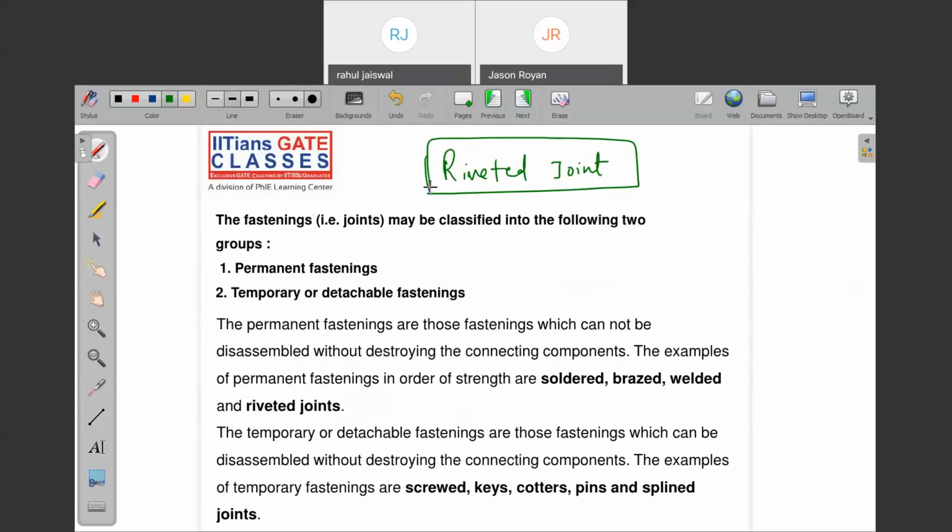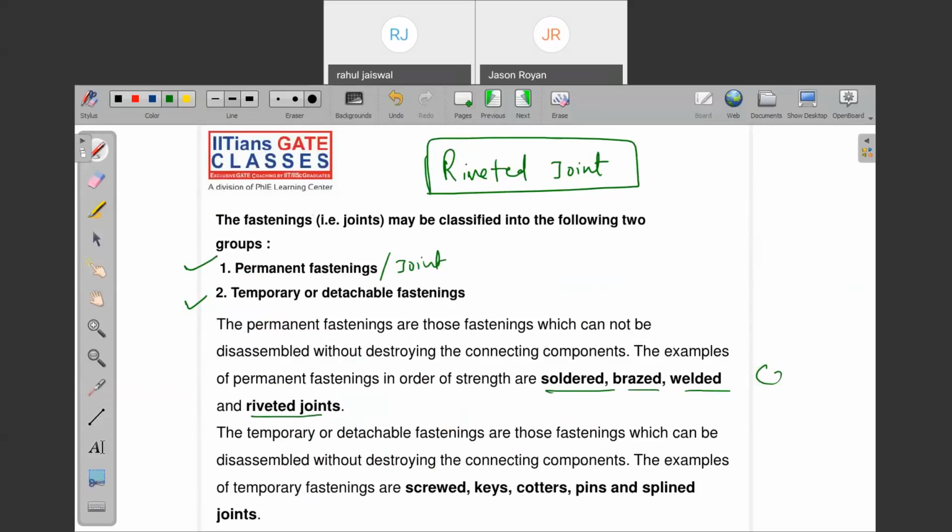See, there are two types of joint basically, in the whole universe. Permanent joint, fastening means joint only, both are the same. And temporary joint. Don't write anything, just listen. Permanent joint means the joints which cannot be disassembled without destroying the connecting component. What are the examples? Solder, brazing, welded and riveted joint.